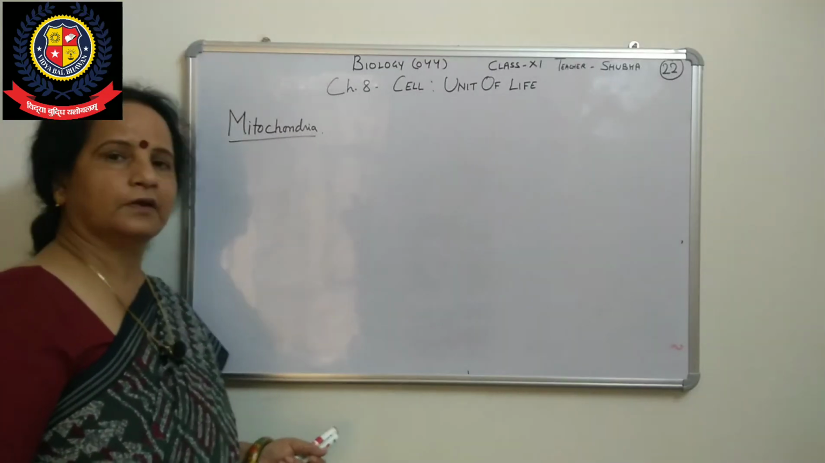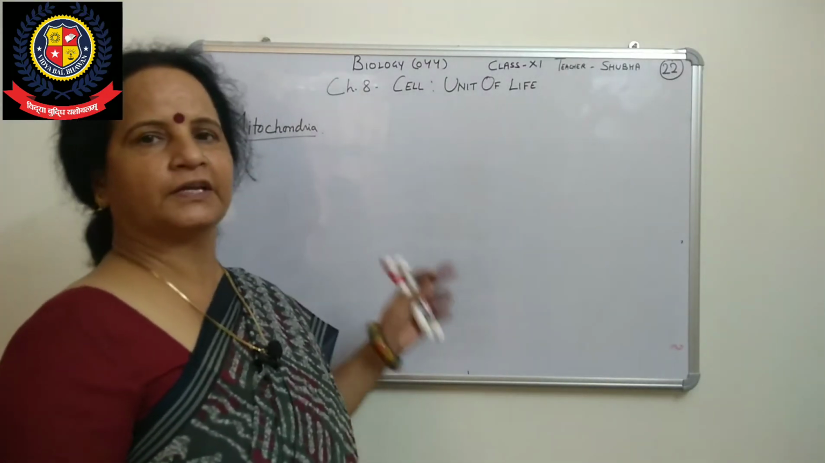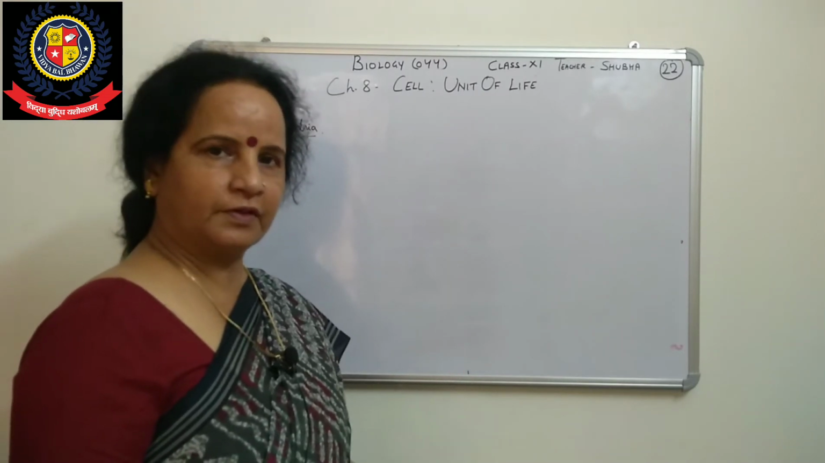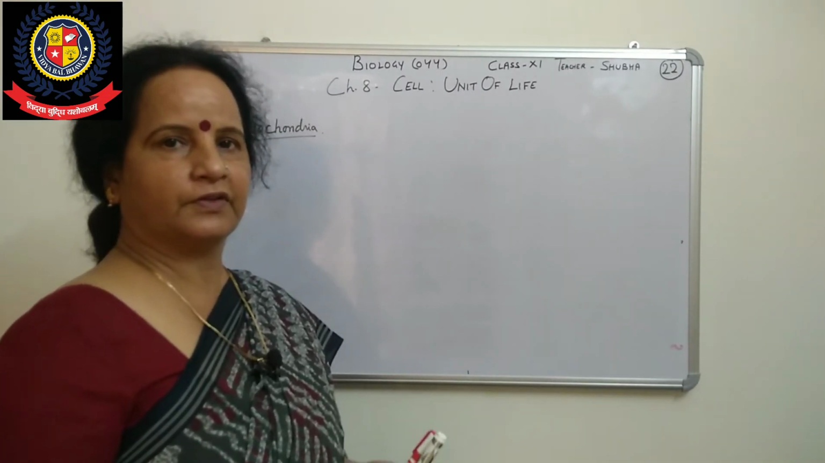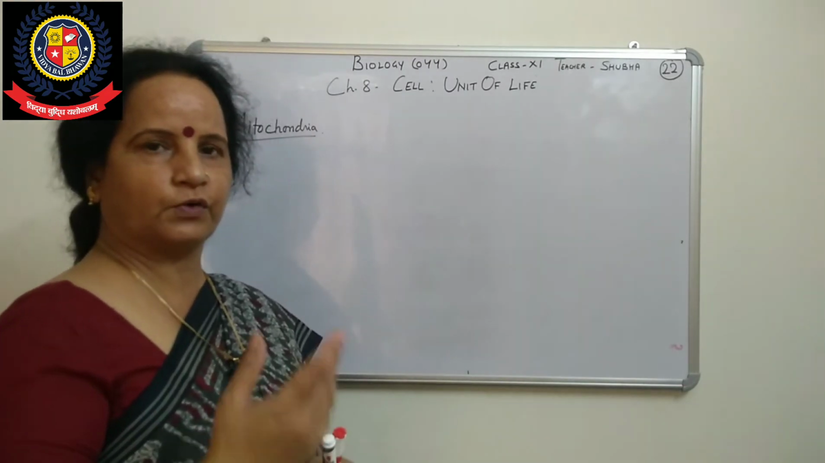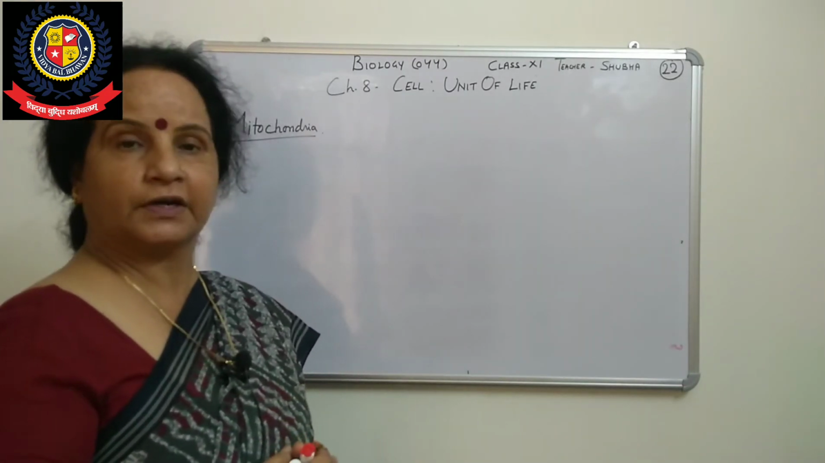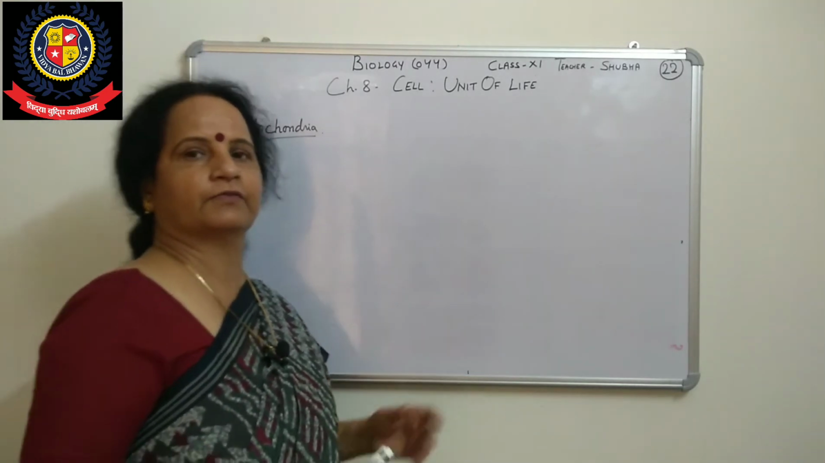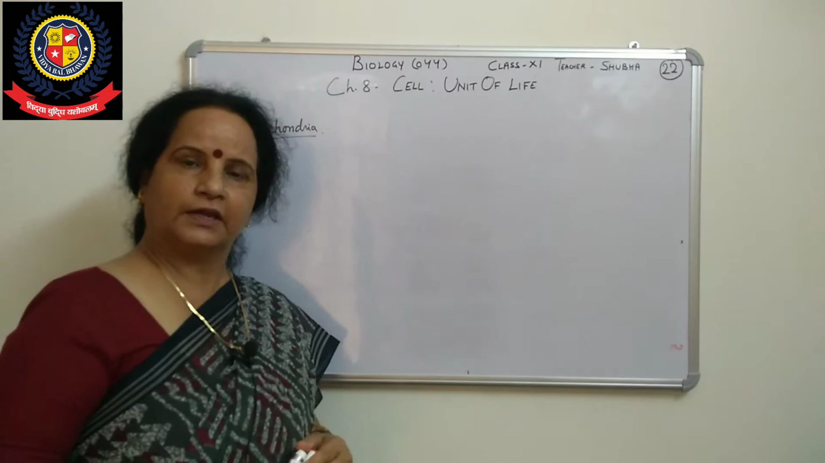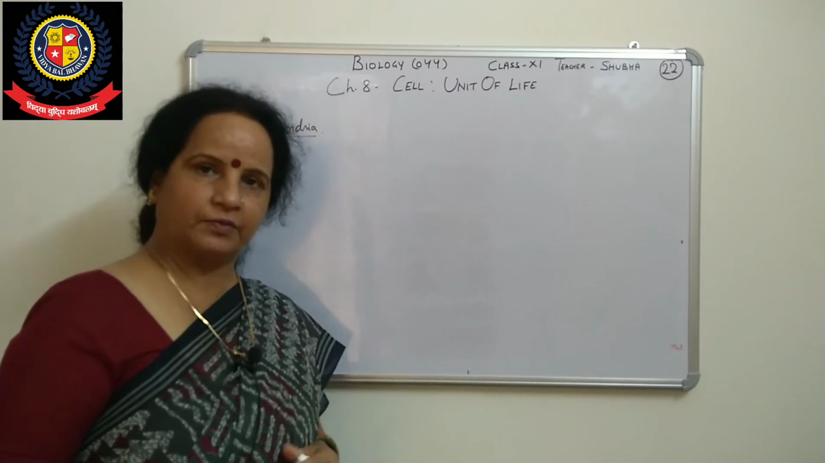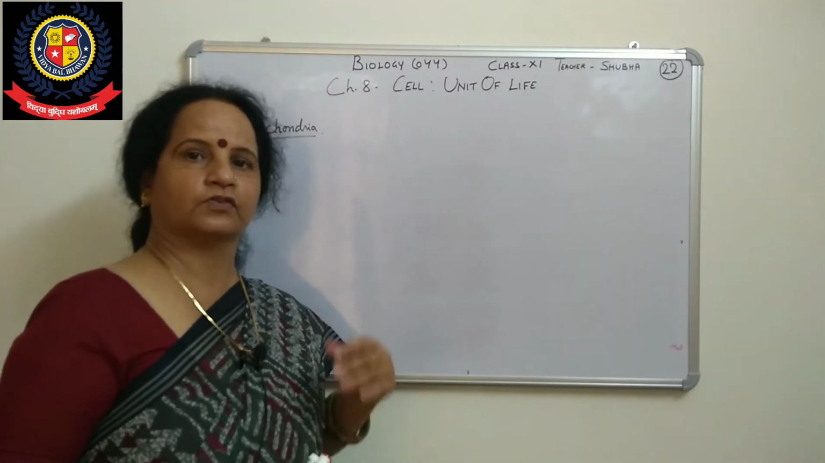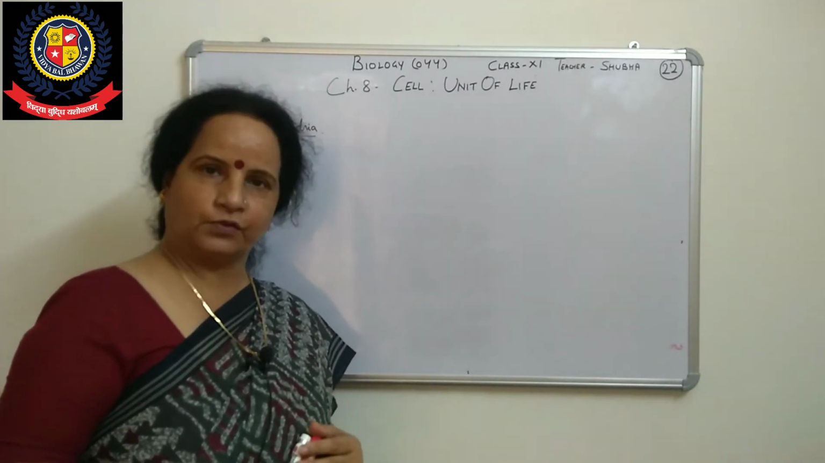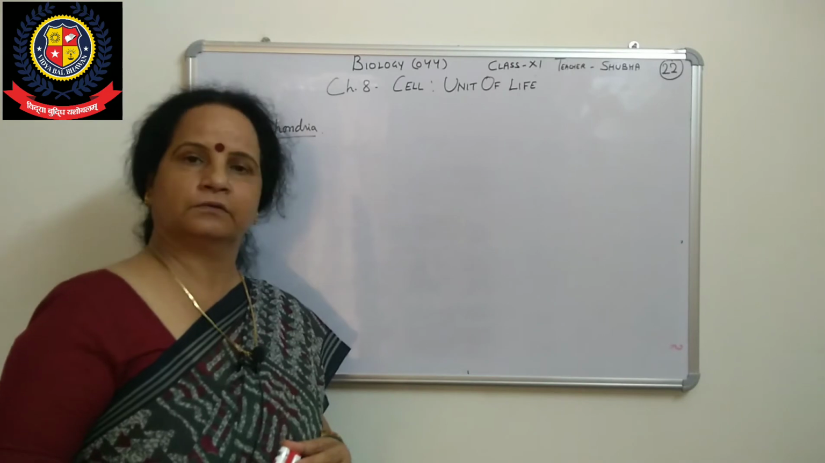Everyone, once again, as you know, we are in continuation of chapter 8, Cell: The Unit of Life. In previous classes we have done the types of cells, prokaryotic and eukaryotic. Then we started cell components, cell organelles. In the previous class we did the endomembrane system: endoplasmic reticulum, Golgi complex, also called Golgi body or Golgi apparatus, then lysosomes and vacuoles.